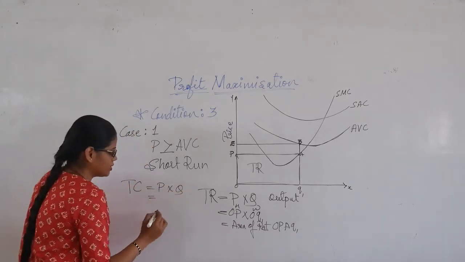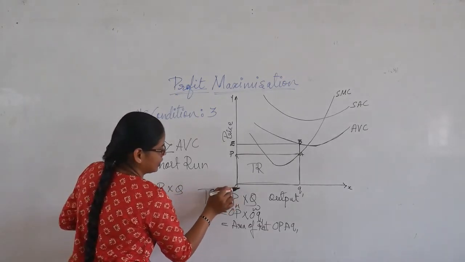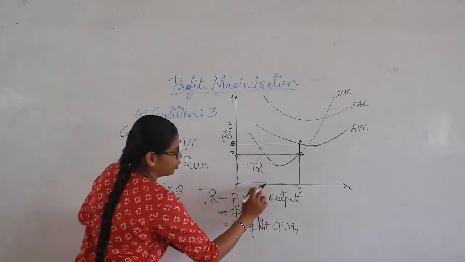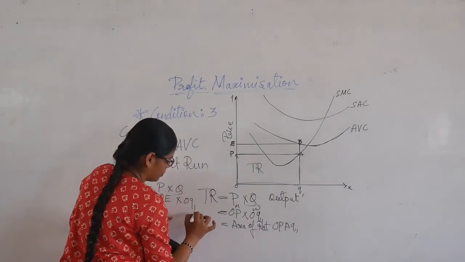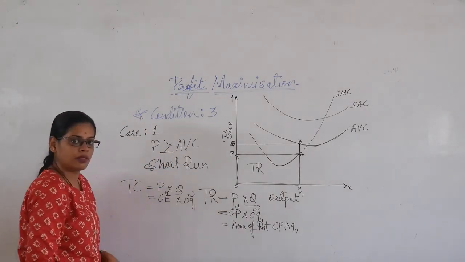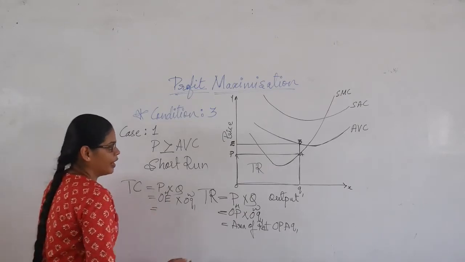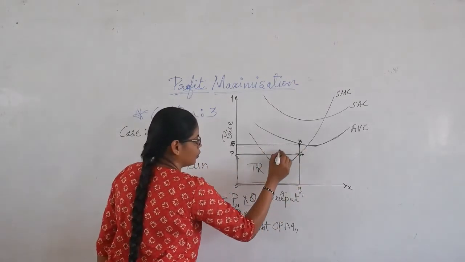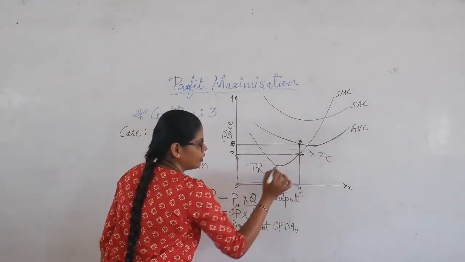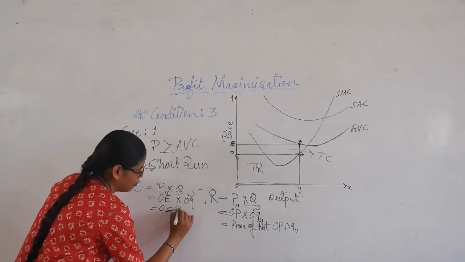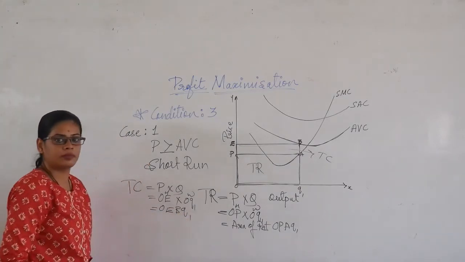Yes? So what is the price here? It's nothing but the OE, right? Here now it is OE into OQ1. So it's again here it is the height and the width. So now we are talking about this entire rectangular, which is our total cost. So that becomes OEBQ1.